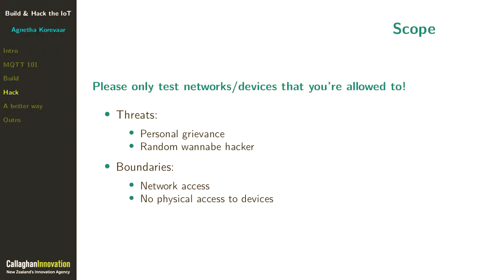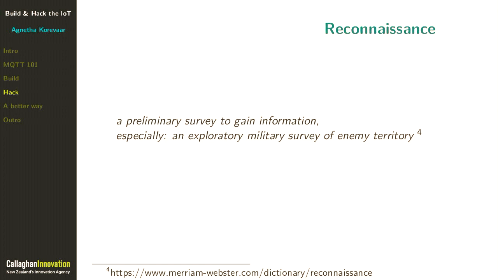And our second threat is just some random hacker or wannabe or script on the internet somewhere. This person doesn't really know who you are, but they're just looking for some credentials that they can steal or some device that they can get to be on their botnet. And that gives us some boundaries. We can assume that these guys are going to have network access, but not physical access to the devices. First step is recon, and I'm just going to let you read that.